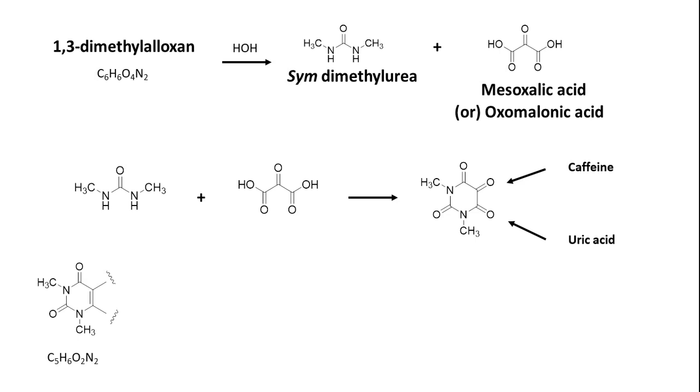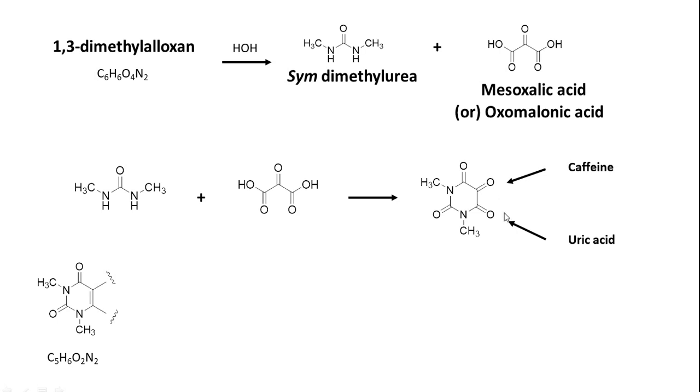This observation further made them conclude that a fragment like this can be there, because 1,3-dimethylalloxan was actually obtained via oxidative degradation of caffeine. Upon oxidative degradation of caffeine, they got dimethylalloxan as well as urea. So urea must have been separated from this ring via hydrolytic cleavage or otherwise oxidative cleavage from at least 2 points.